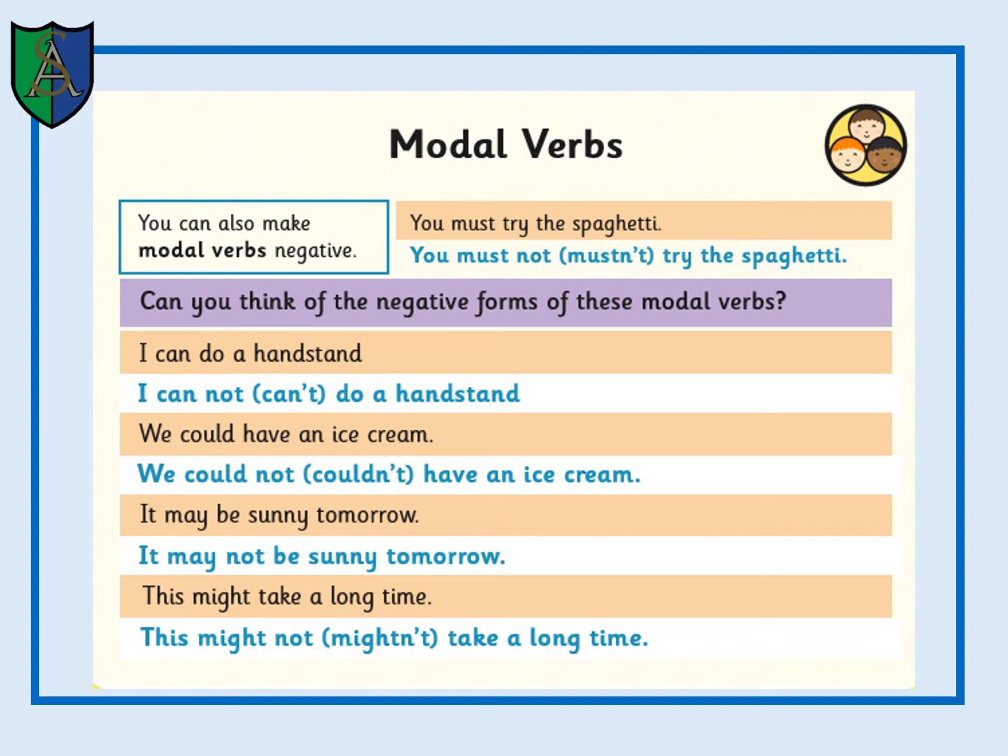It may be sunny tomorrow. So may is a positive modal verb. It may not be sunny tomorrow, and may not is the negative. This might take a long time, so might is the modal verb, and might not or mightn't is also the modal verb.